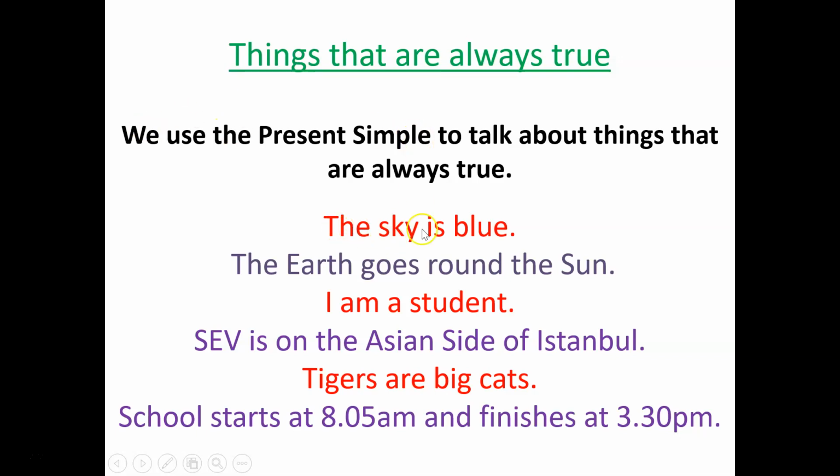For example, the sky is blue. The earth goes round the sun. I am a student. SEV is on the Asian side of Istanbul. Tigers are big cats. School starts at 8:05 a.m. and finishes at 3:30 p.m. Alright, so these are things that are always true. They could be things that are scientific, or things that are true about a person or about something.